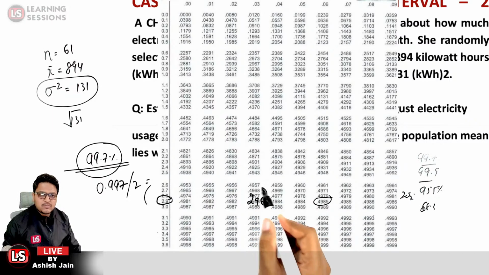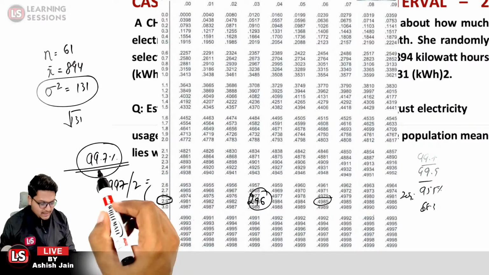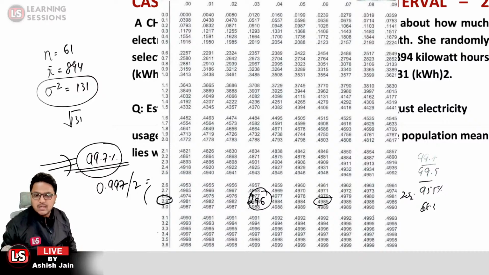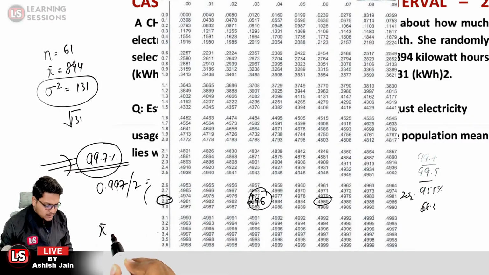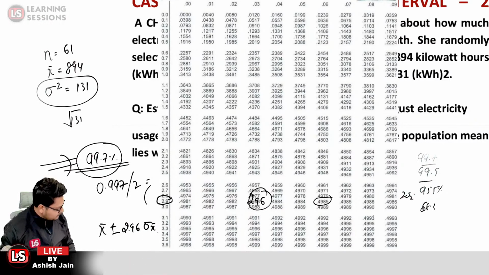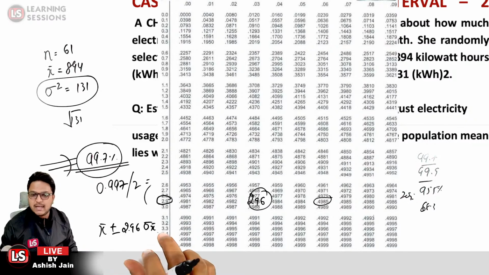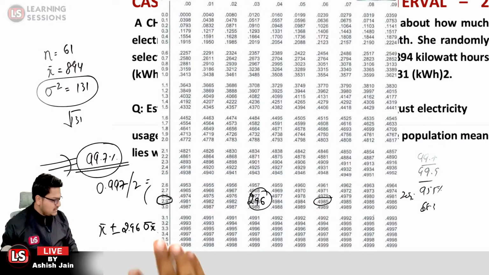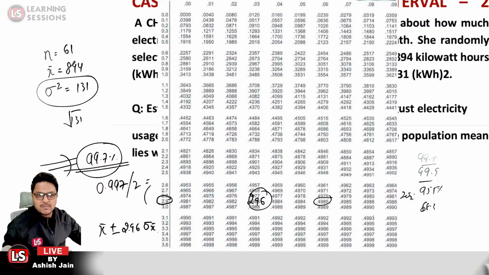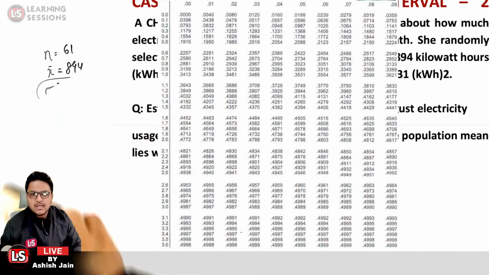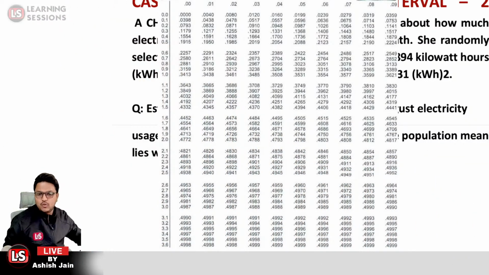So if we are to establish an interval for 99.7% certainty, in that case we will be using the formula x bar plus minus 2.96 times sigma x bar. That is the value we will be using in that particular case. Is that particular part clear? Are you getting this point? Otherwise, you need to memorize the Z value itself. Okay, so now let's move to the next question.